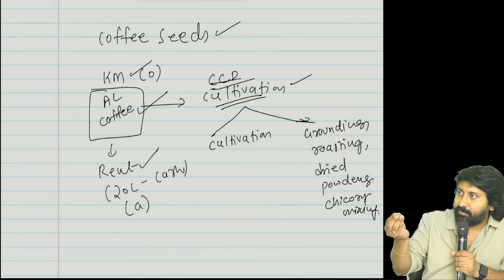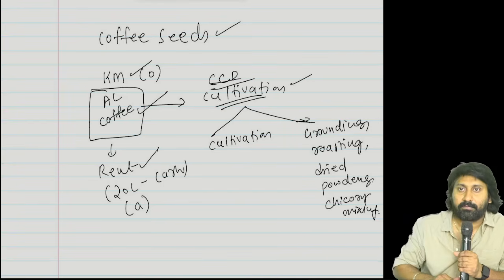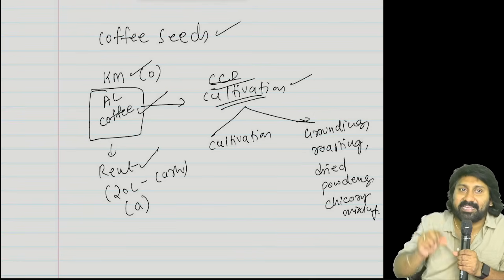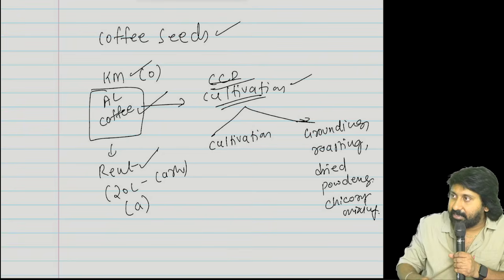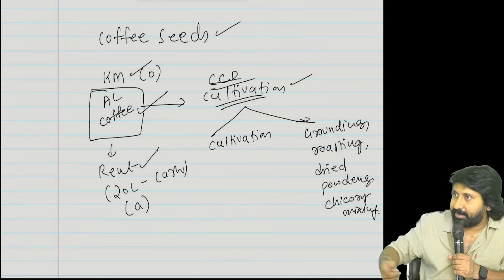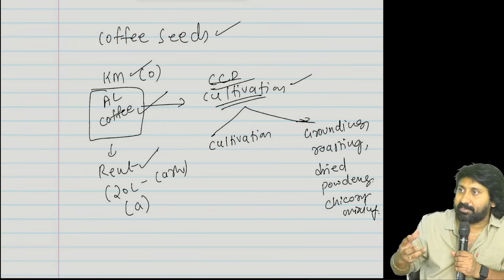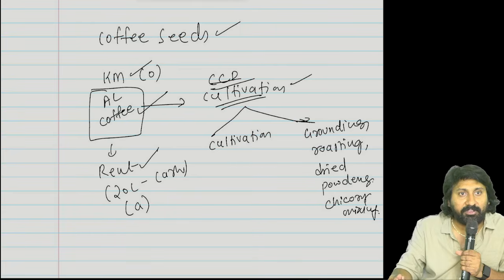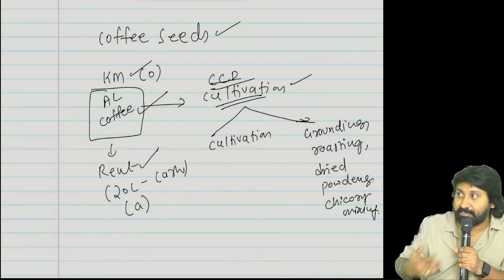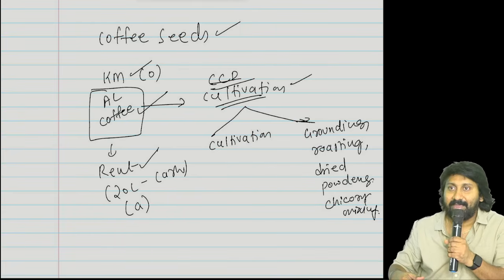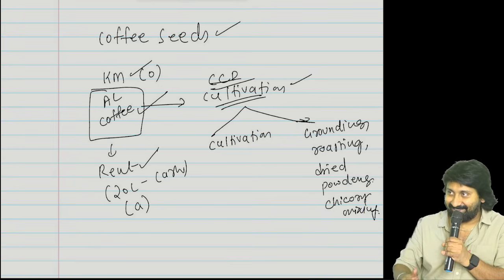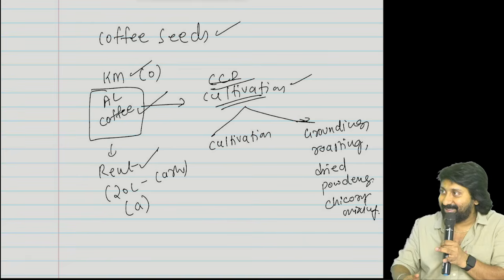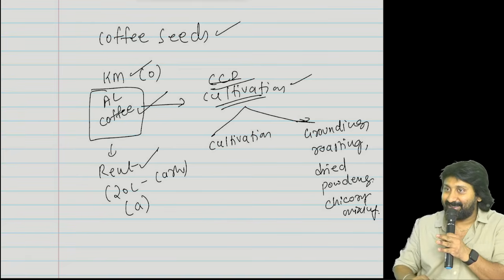Chicory is a powder which comes from tamarind. Tamarind seed is there. You know tamarind seed? That seed will be roasted and powdered. That's called chicory powder. When the chicory powder mixes with coffee, that flavor will come out, for which I am a huge fan. I can live without water, I can live without food, but I can't live without coffee.